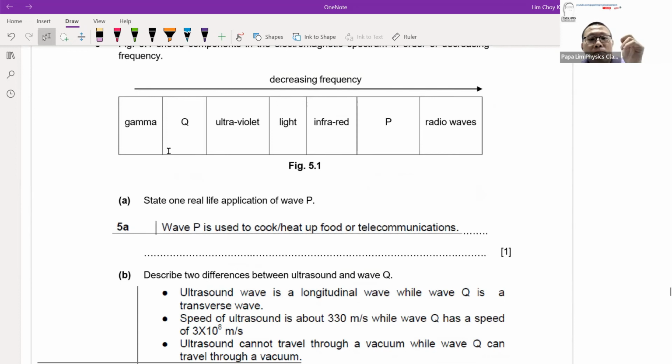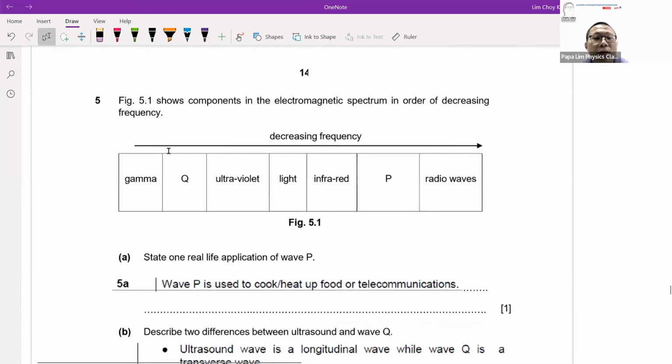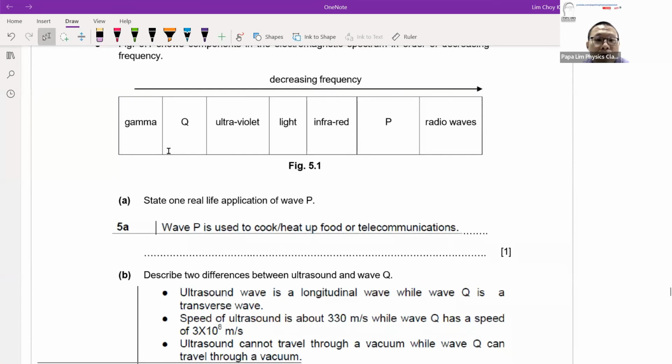You can't really spot a question and say that this particular topic, the EM spectrum, will not come out. In fact, for this question, it actually comes out as a main big part in your section B. So it's important to revise every topic, to be thorough in your revision, to expect what the examiner expects you to do, and to be well versed in all your chapters.